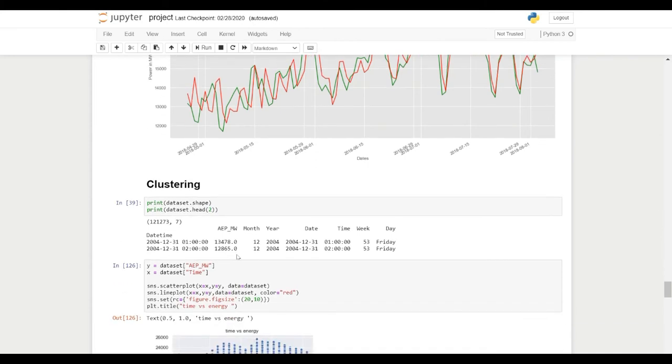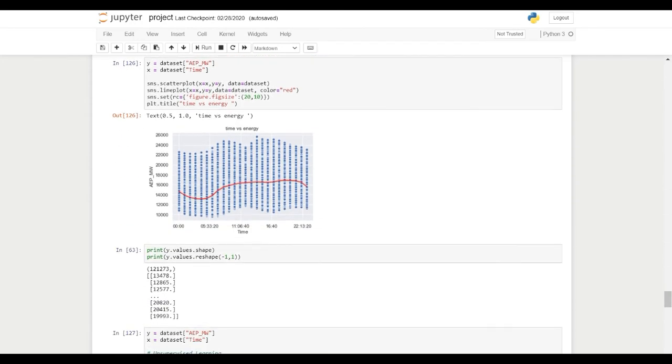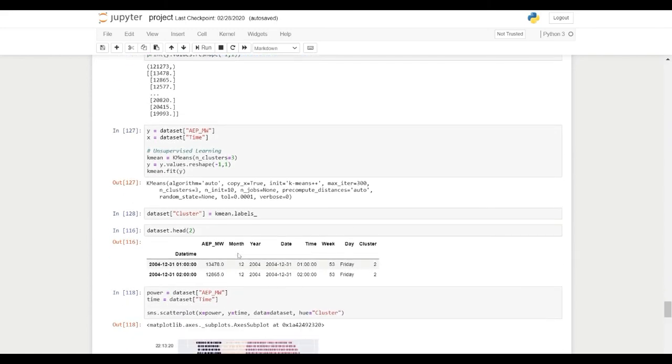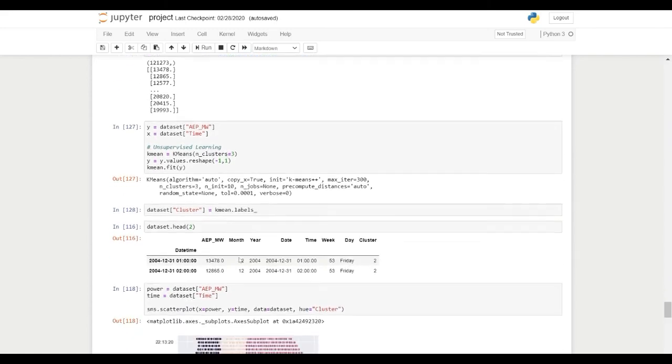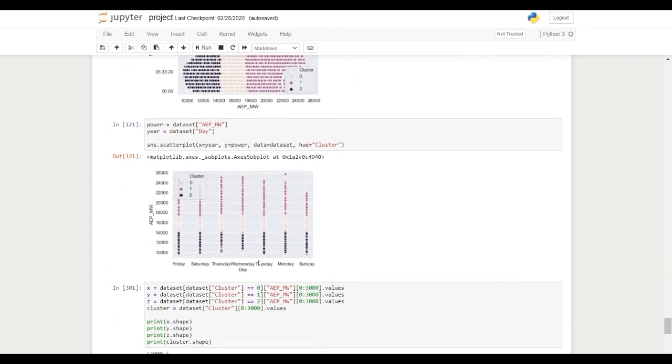Clustering will give us a clear idea about how the power is being used, and the values which are very close to each other, and it will give related values.